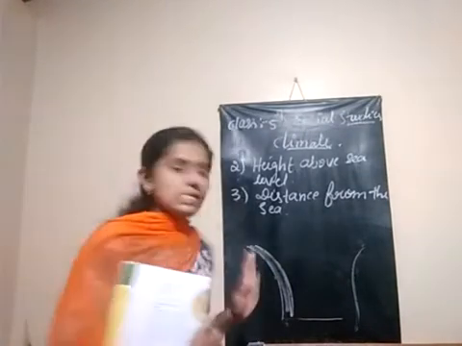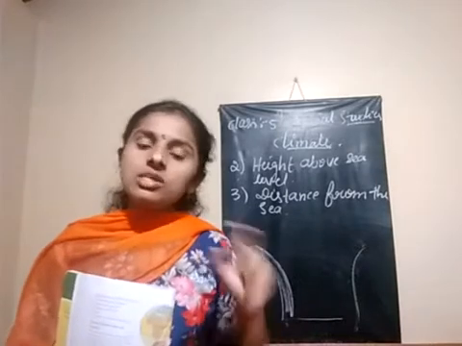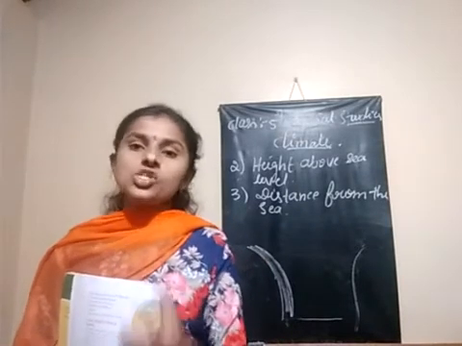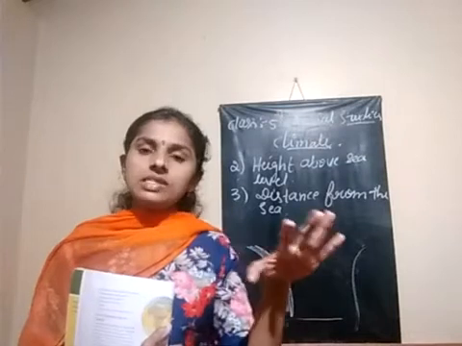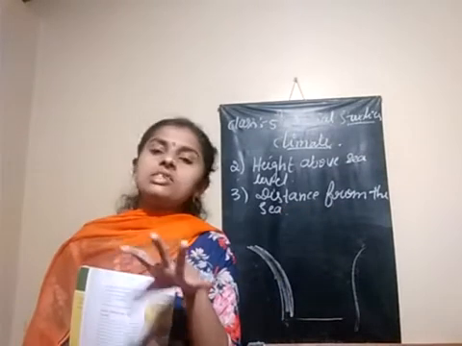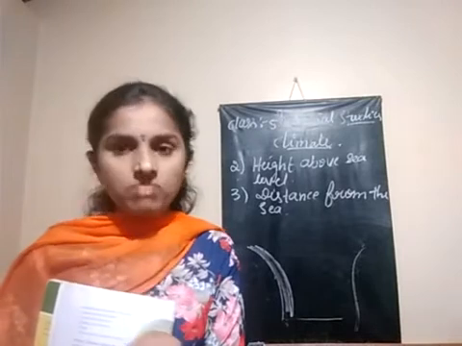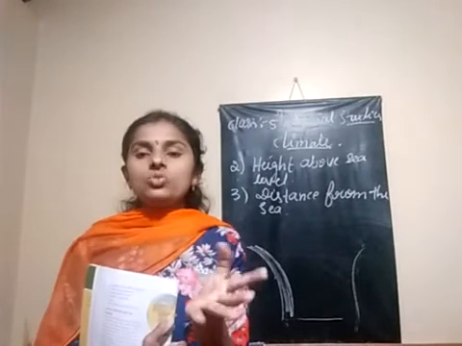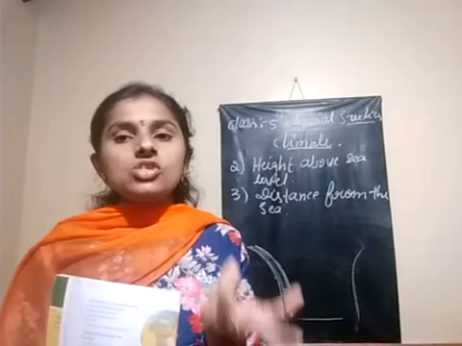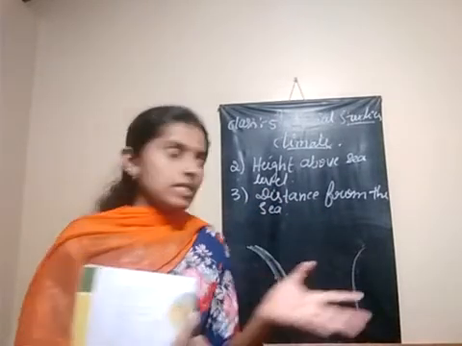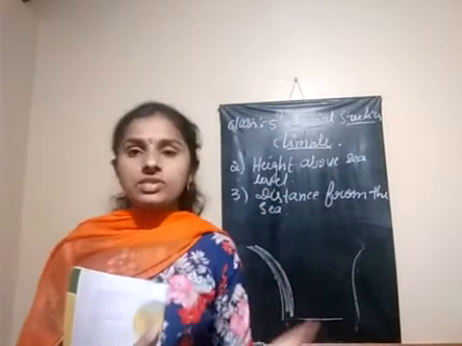Because of the seawater. In winter the seawater takes some time to become cooler, so those regions face warmth. In summer it is the same, the seawater takes some time to heat up, so a cooler climatic condition affects the regions near the sea.